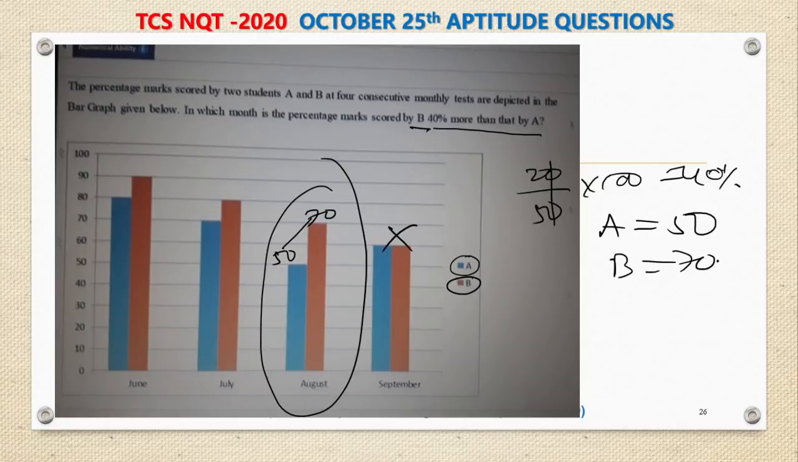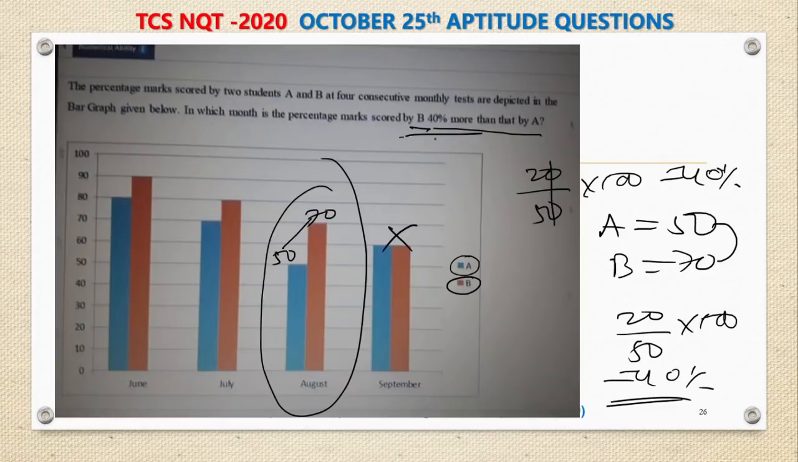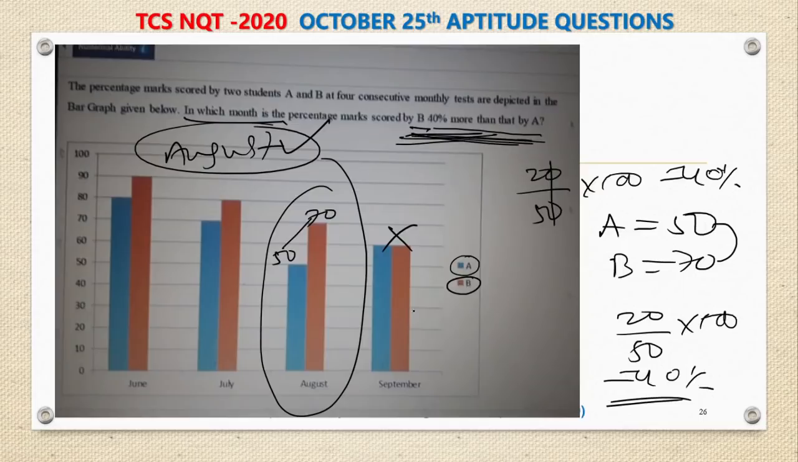So by what percentage B marks more than A marks? 20 by 50 into 100, which is 40%. And that is what we want. So answer August. In which month you are asked? August. I don't have options, but among the options, if you see an option called August, let us take it as answer. Answer is in August month, marks scored by B is 40% more than that of A.